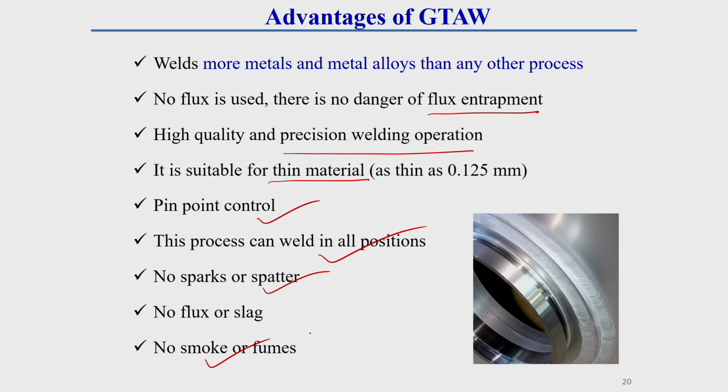There is no smoke or fume, that means the smoke and fume you observe in the case of the SMAW process are not there. There is no flux or slag either, because flux is not used here. So, these are the advantages of this welding process.